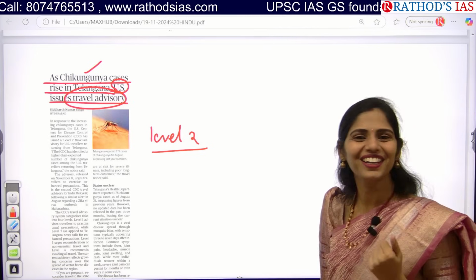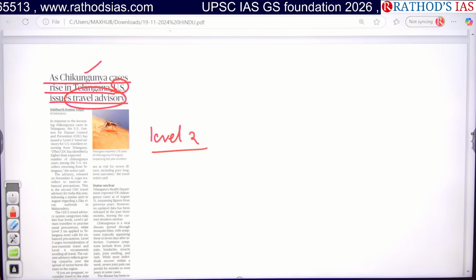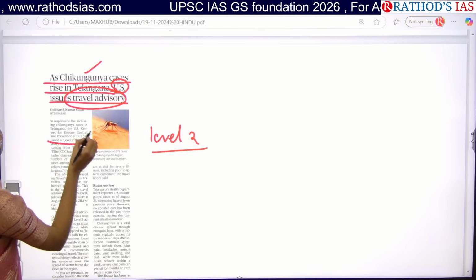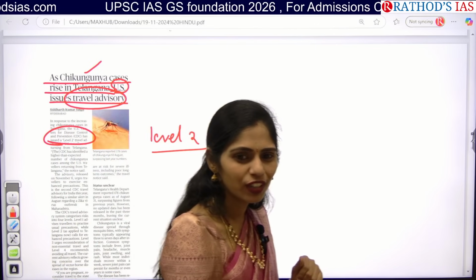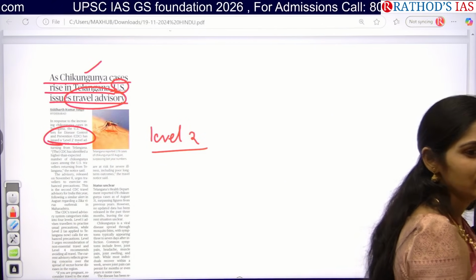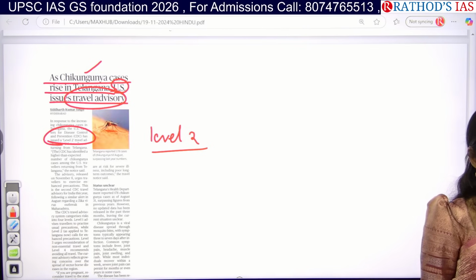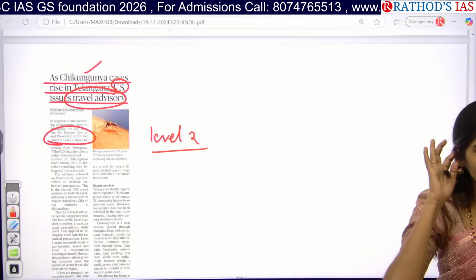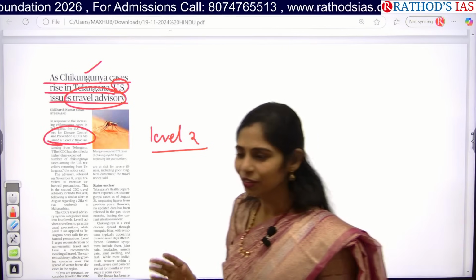So can you tell me what are those 4 levels? Level 1, level 2, level 3, level 4. Okay, so what happens in this level 4? Now they gave level 2. So can you guess what is there in level 2? Will they stop completely entry of people? Okay, so what is this chikungunya? Disease, very good.